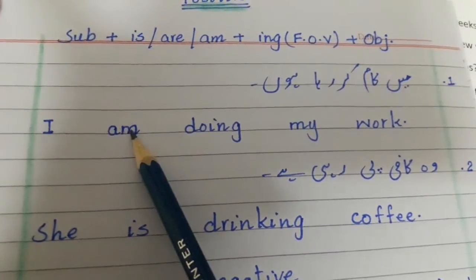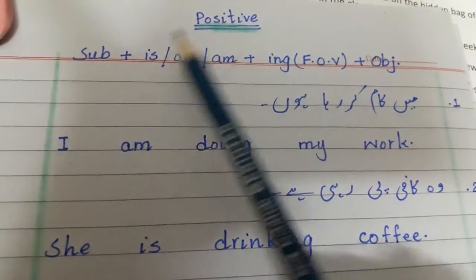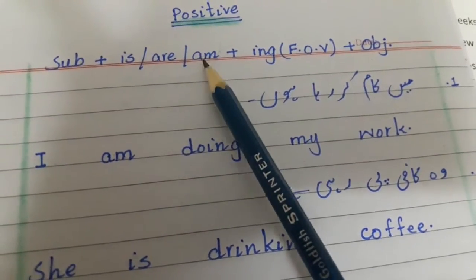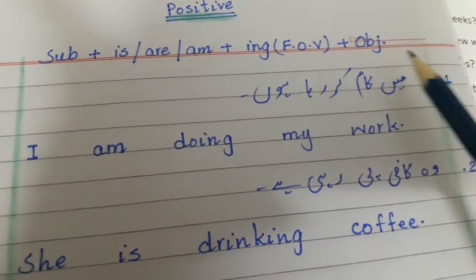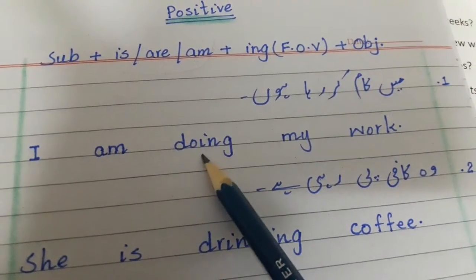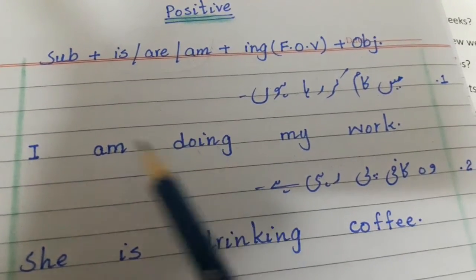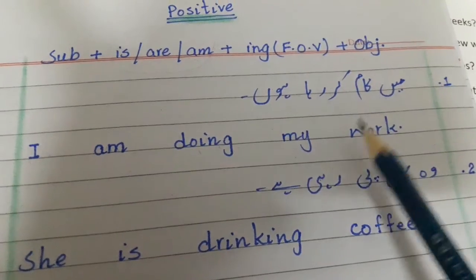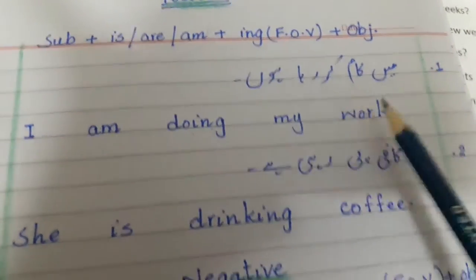So I am. And then after the helping verb, after choosing the helping verb from these three helping verbs according to the subject, so am, I am, and then karna is called do. With the first form of verb we will add ing, so doing. I am doing my work. This is the object.